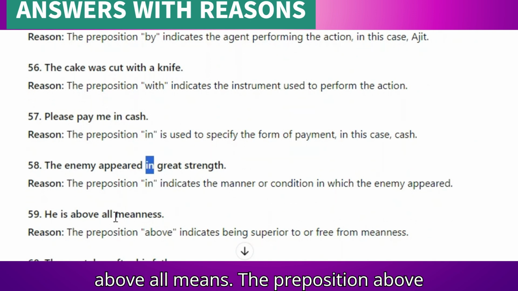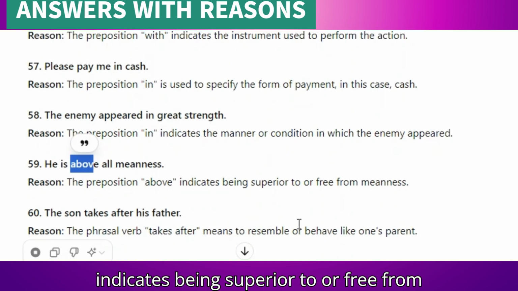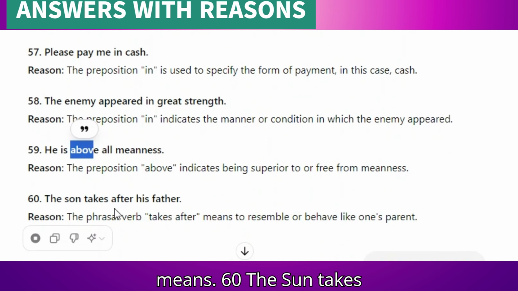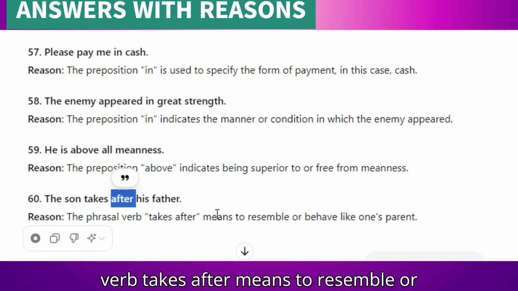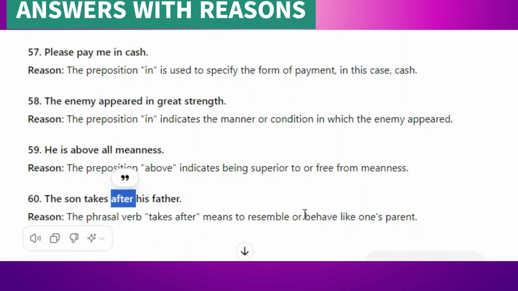59. He is above all meanness. The preposition above indicates being superior to or free from meanness. 60. The son takes after his father. Reason: the phrasal verb takes after means to resemble or behave like one's parent.